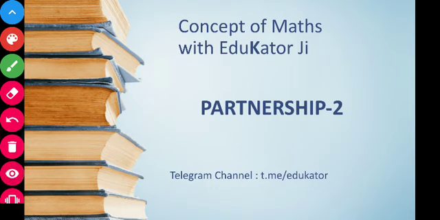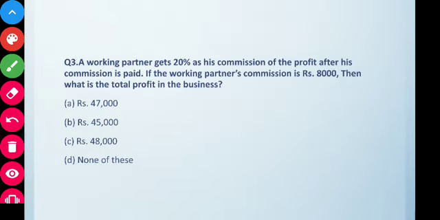Okay, let's begin our session and continue from question number 3. So, the question is, a working partner gets 20% as his commission of the profit after his commission is paid. If the working partner's commission is 8,000, then what is the total profit in the business? Options are given: 47,000, 45,000, 48,000, or D, none of these.